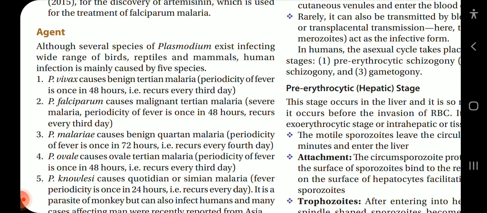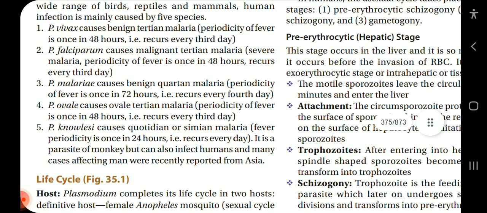Periodicity of fever is once in 48 hours, that is, it recurs every third day. Plasmodium falciparum causes malignant tertian malaria. Severity of malaria is high; periodicity of fever is once in 48 hours, recurs every third day. Plasmodium malariae causes benign quartan malaria. Periodicity of fever is once in 72 hours, that is, it recurs every 4th day. Plasmodium ovale causes ovale tertian malaria. Periodicity of fever is once in 48 hours, that is, it recurs every 3rd day.